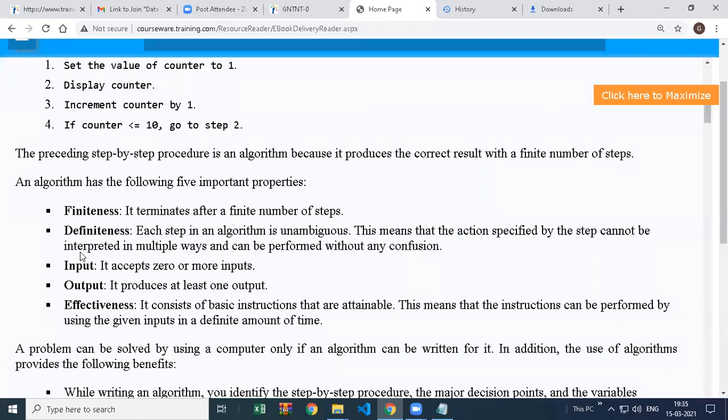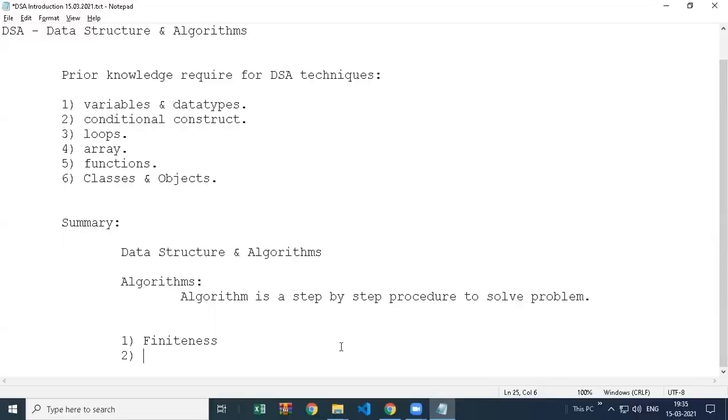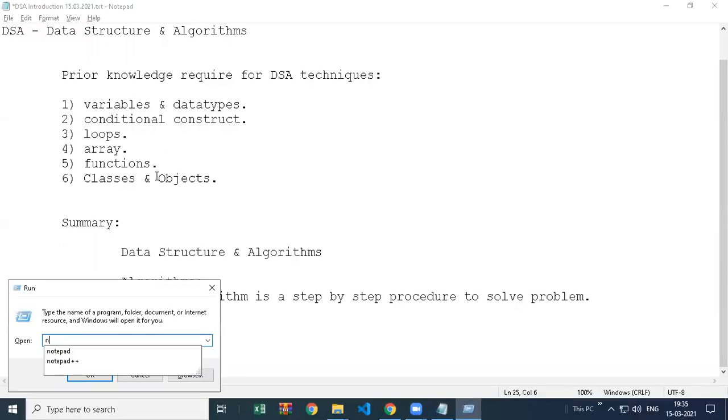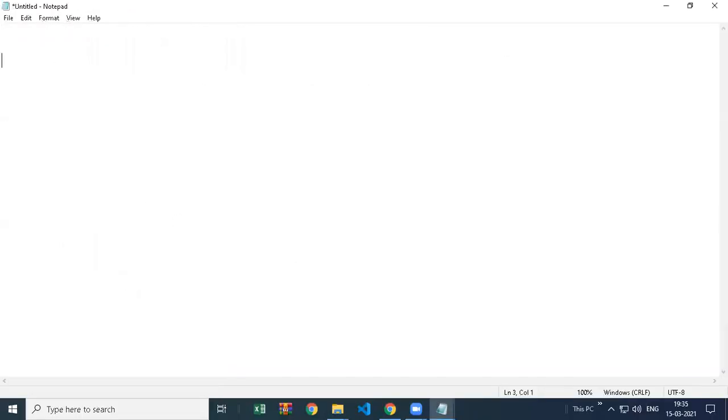Then the second property is definiteness. This is very important. Definiteness. The algorithm which I wrote is actually closed. Let me create that again.